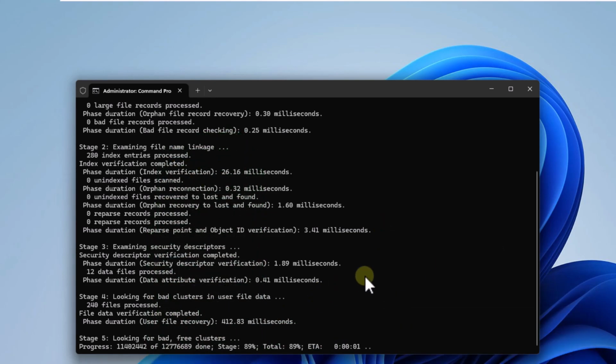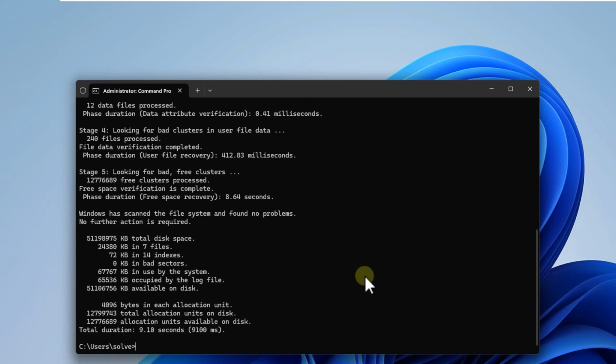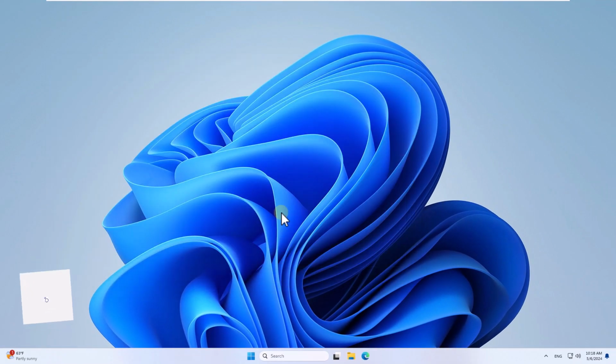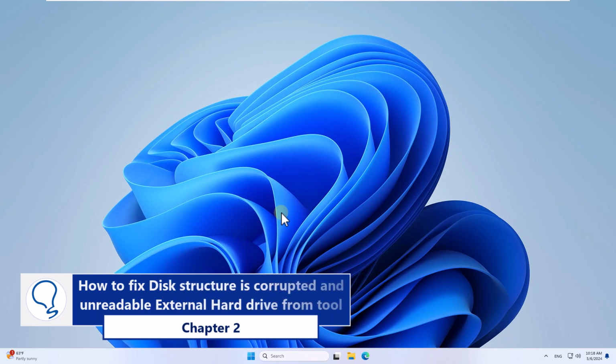You are going to wait for this analysis to come to an end. Chapter 2. How to fix disk structure is corrupted and unreadable external hard drive from tool.